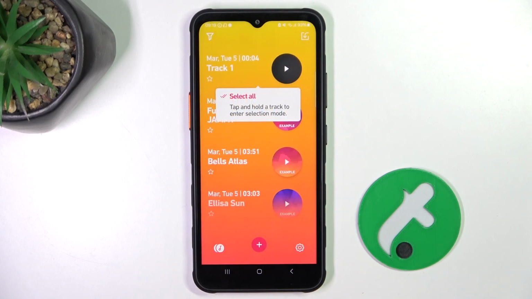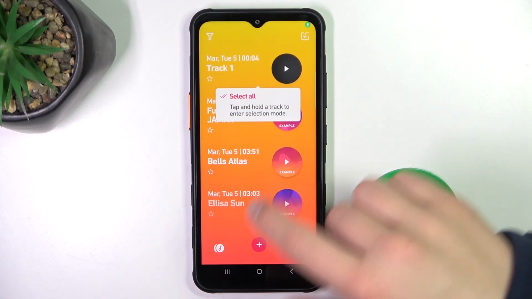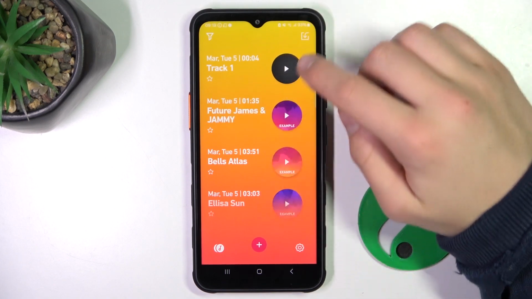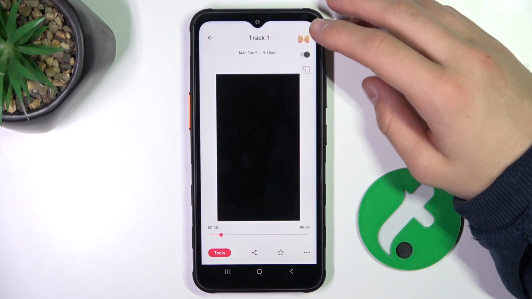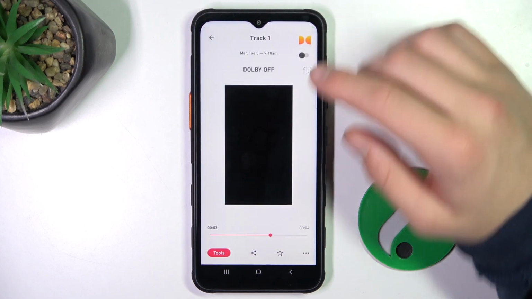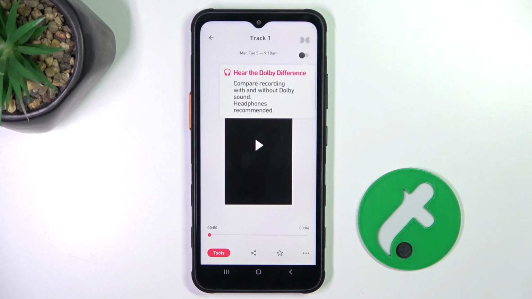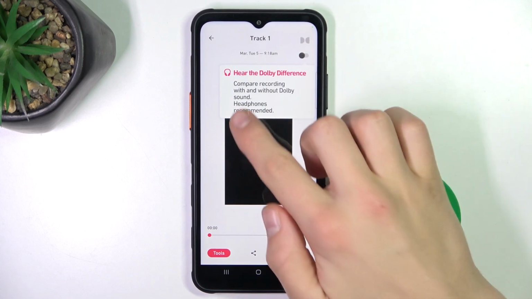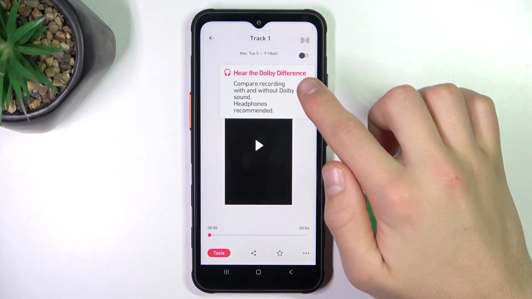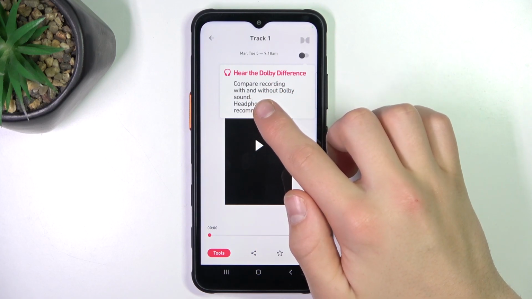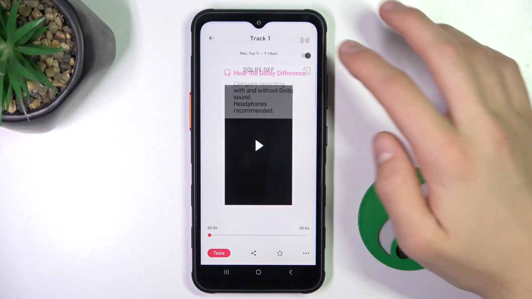Now in the bottom left corner, click this icon. Now you can see the track that I have just now recorded. Click it, and you can either see the raw video, how it would have looked like and how it would have sounded like without the application. And if you click this, you can see it's written that Dolby difference compare recording with and without Dolby sound. That's all.